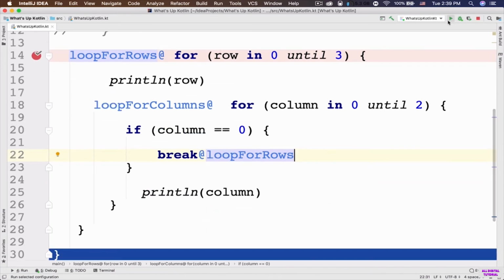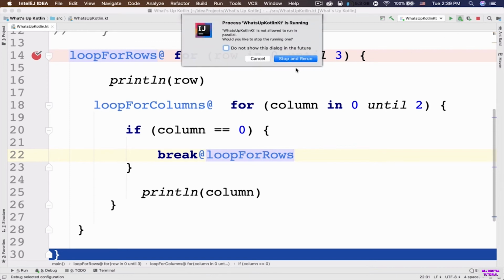Now let's go ahead and just click on this debugging icon because I want to show you the flow of the program.